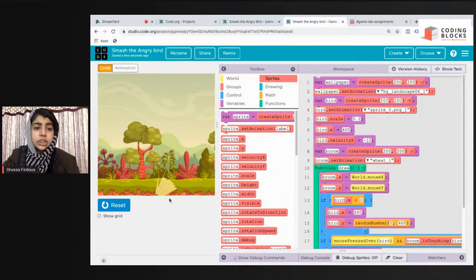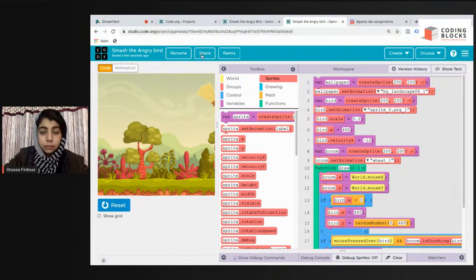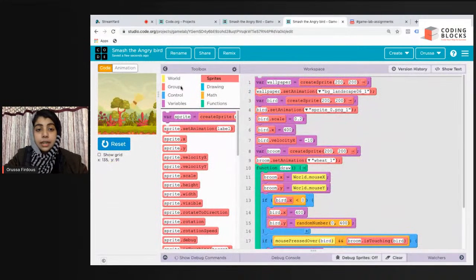But where did my angry bird go? I want that after it drops out of the play area, it should again start coming from the right edge of the play area. So we have to attach some other code for that.